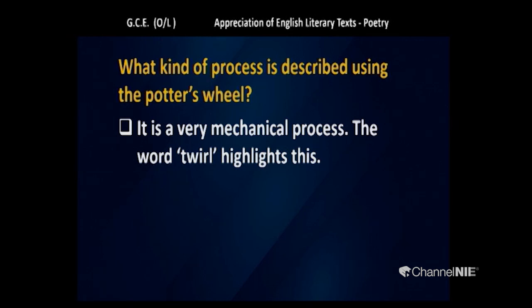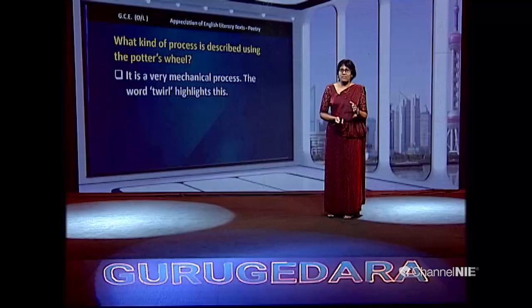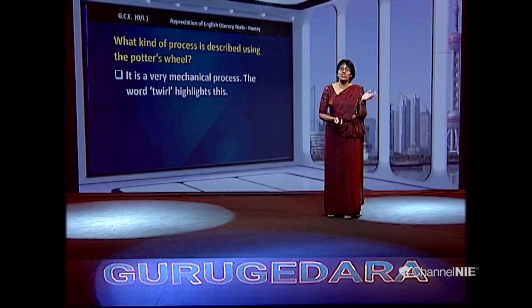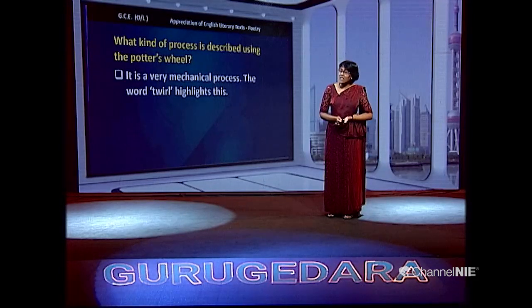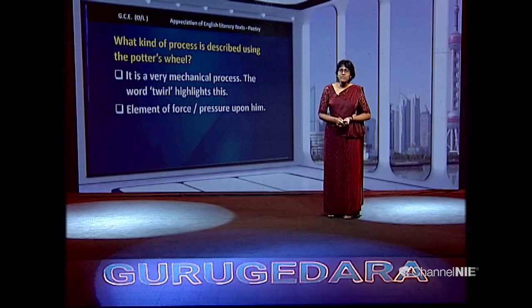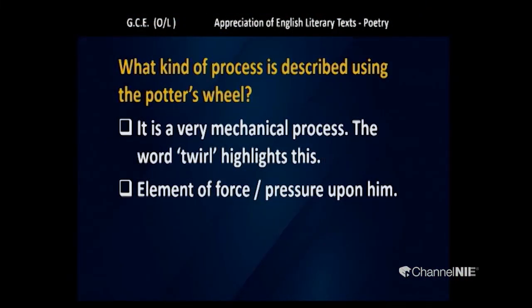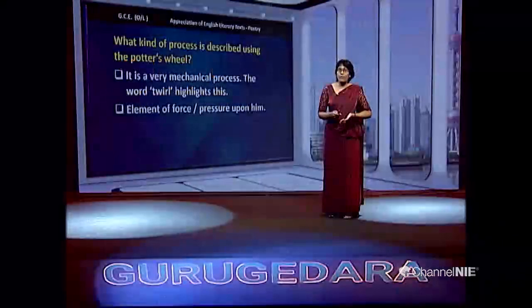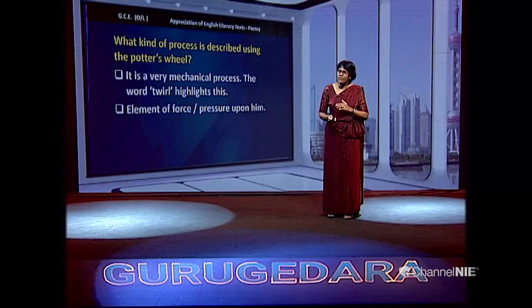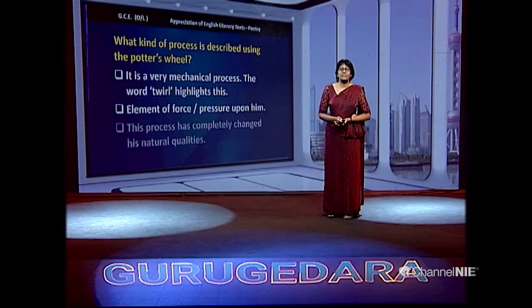How do you endorse that answer? The word twirl highlights this. So, this is not a natural process, it is a mechanical, artificial process. And you can see the element of force and pressure is also upon the goblet.